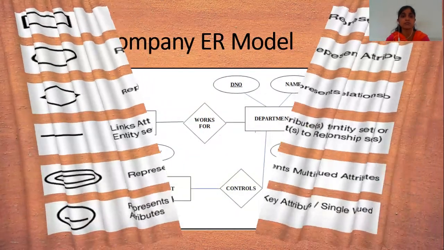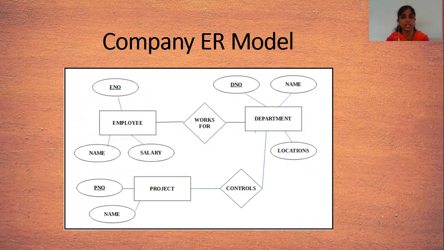Next one is an example of a company ER model. We have to collect here the entities employee, department, and project. Employee, department, and project, these are the entities, and employee contains the attributes employee number, name, and salary. Just like department contains the attributes department number, name, and location. All these are simple attributes, but employee number, department number, and project number are the key attributes because they contain the underlines.